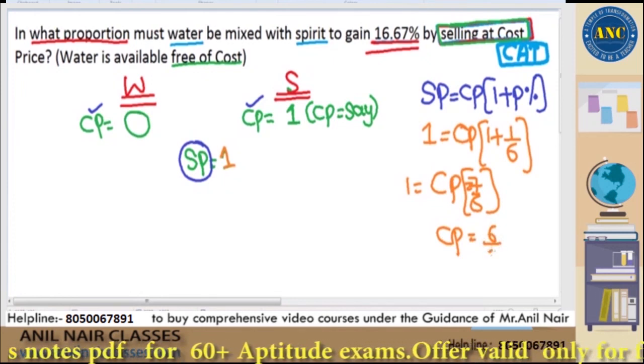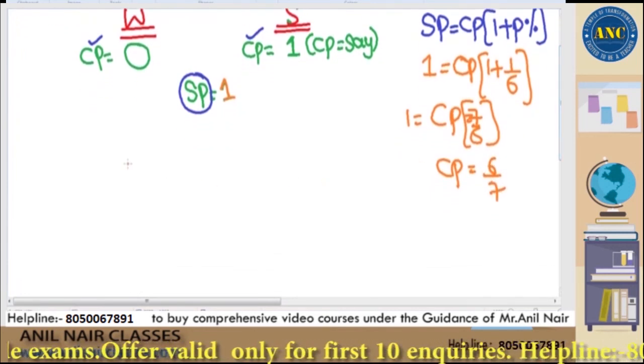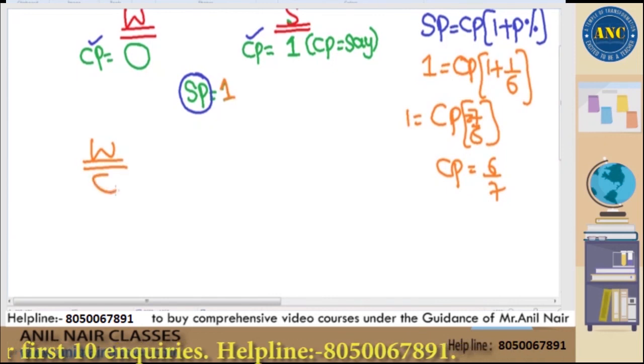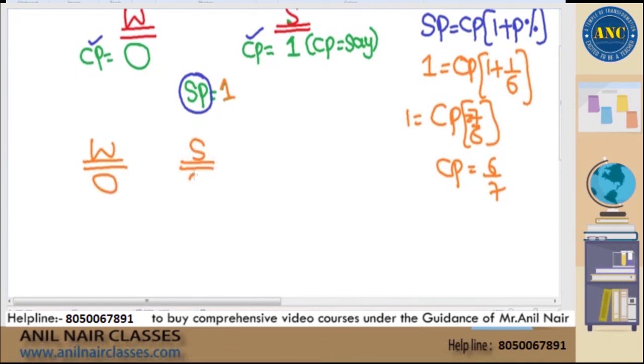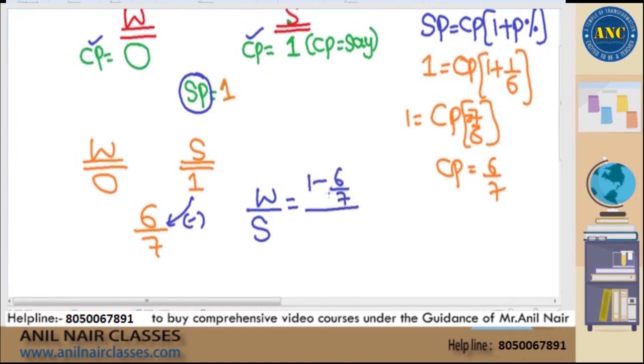That means rephrase the diagram right now. Water is 0 cost price, spirit is 1 cost price, resultant cost price is 6 by 7. All these things are cost prices. Now you can allegate. If I apply allegation, water by spirit is (1 minus 6 by 7) divided by (6 by 7 minus 0). This is 1 by 7 divided by 6 by 7. 7 will cancel. It is 1 by 6. That means the answer is 1 by 6.